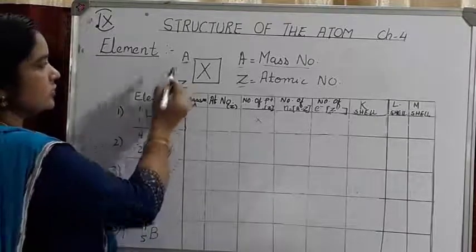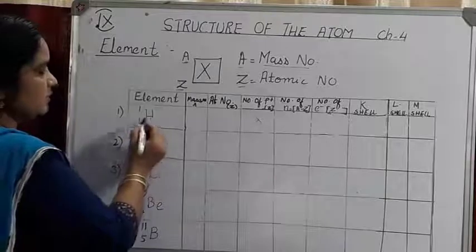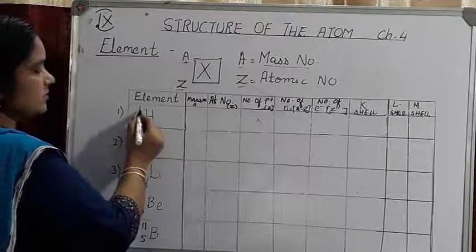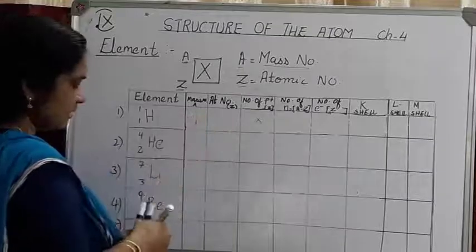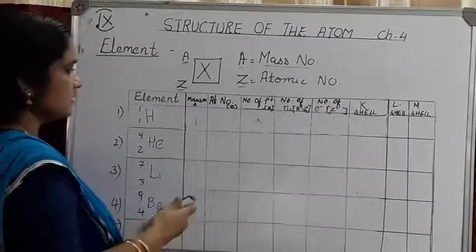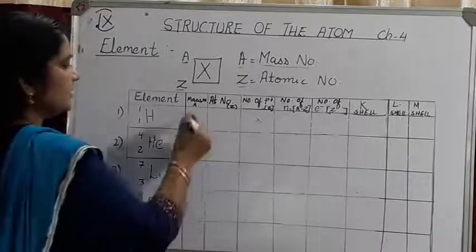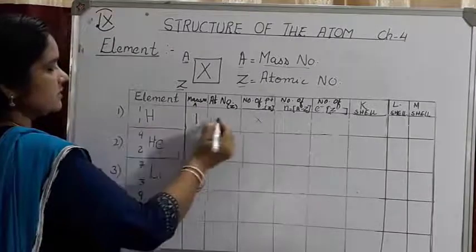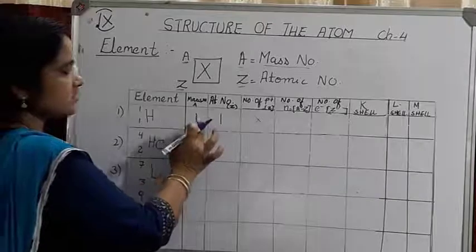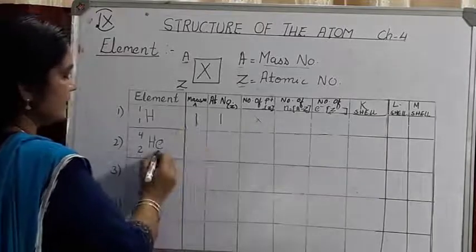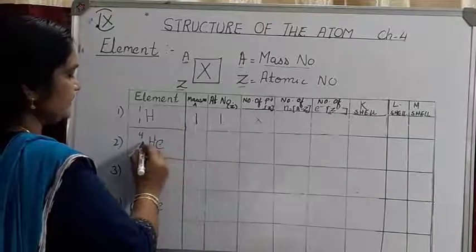The number written on top is the mass number. For the first element, hydrogen, the number on top is 1, so the mass number is 1. The atomic number, written below, is also 1. So hydrogen has mass number 1 and atomic number 1. Next is helium.